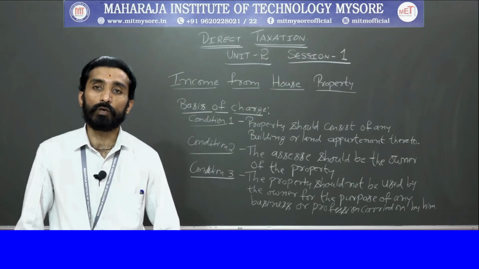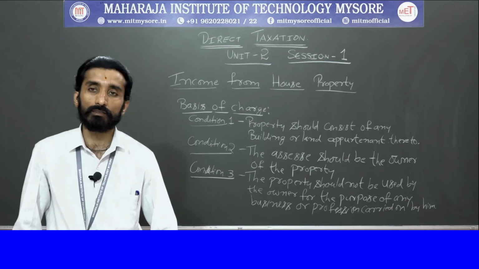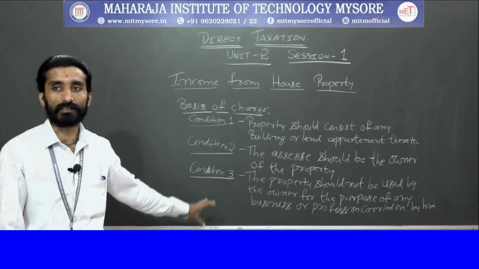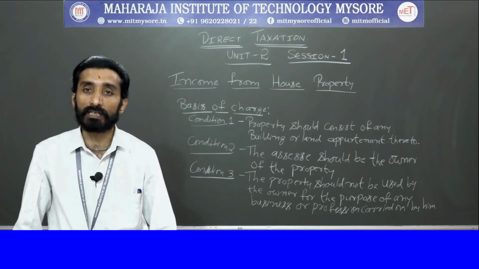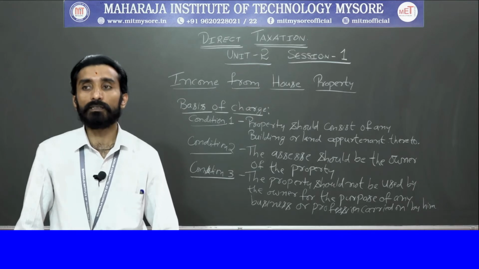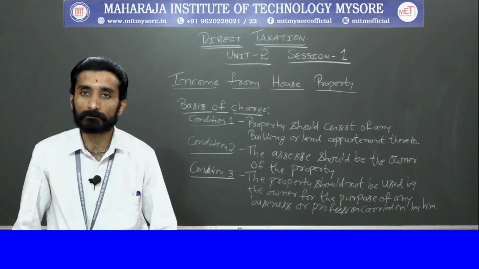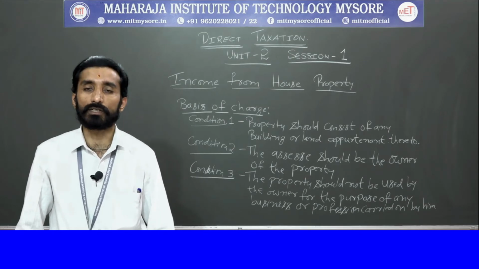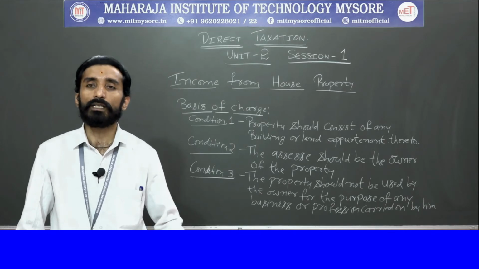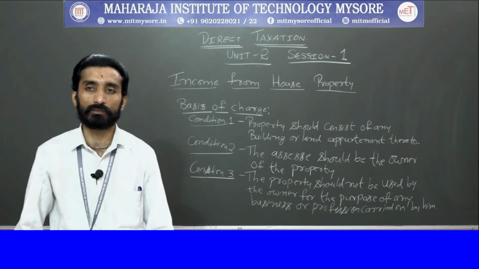So in case you want the charge to be income from house property, an individual should satisfy all these 3 conditions. If an individual satisfies all 3 conditions, then the property income will be charged as income from house property. Is it clear? This is the basis that will be taken into consideration whenever you are calculating your income from house property.